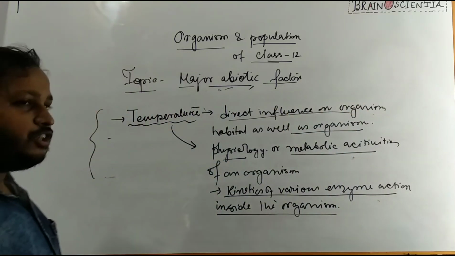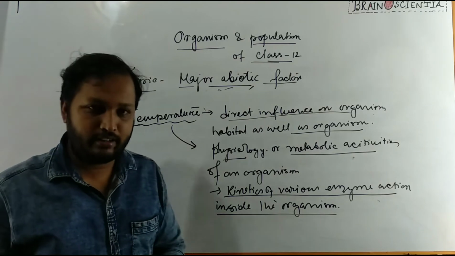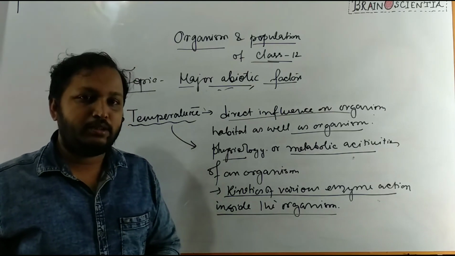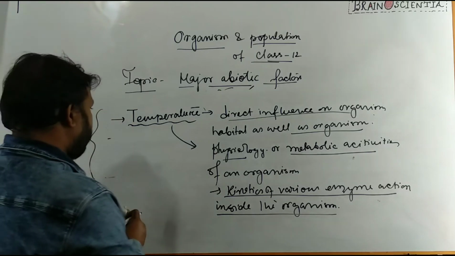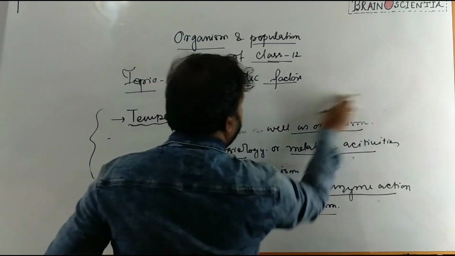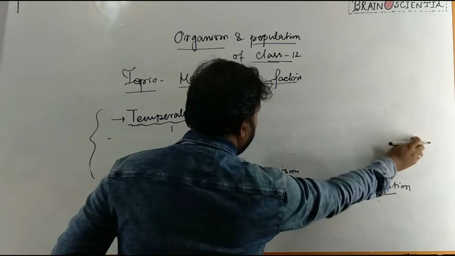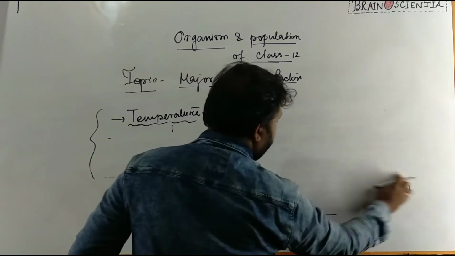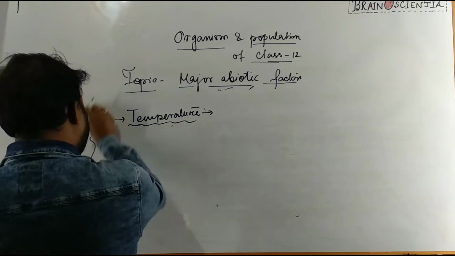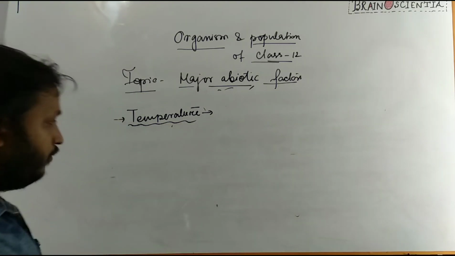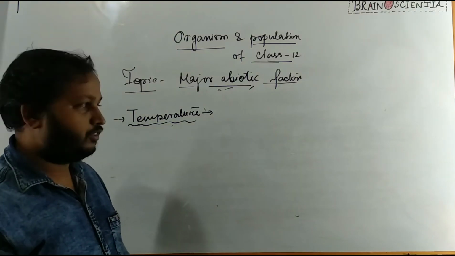So based on temperature tolerance, organisms are classified into two types. So what is temperature tolerance? That means some organisms are able to survive in higher temperature and some organisms are able to survive in cold temperature.